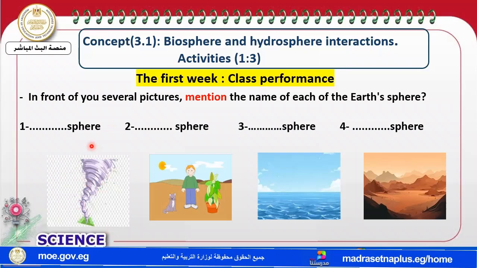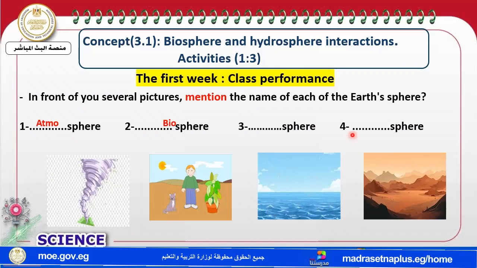It looks like a gas, so it's the atmosphere. In the second one, you can see an animal, a plant, and also a human, so it represents the biosphere. Now, what about this picture?